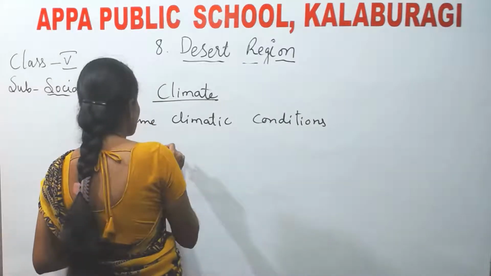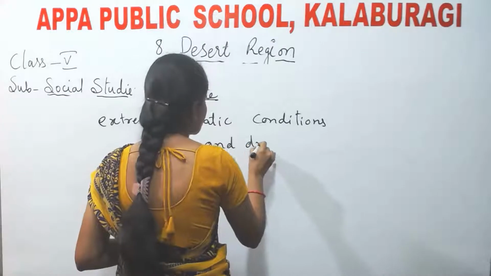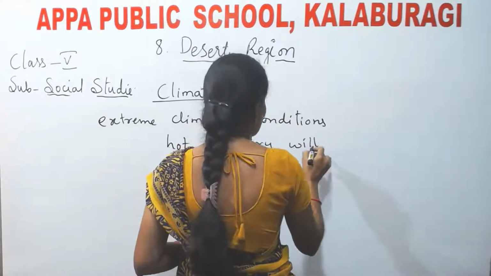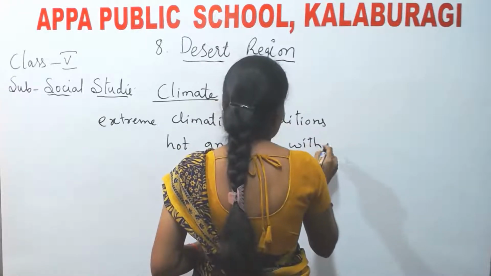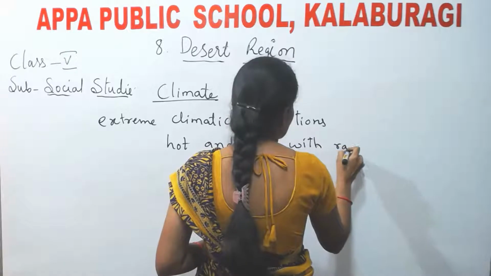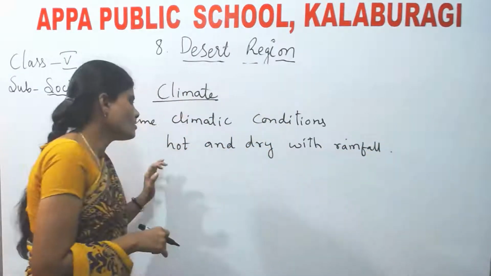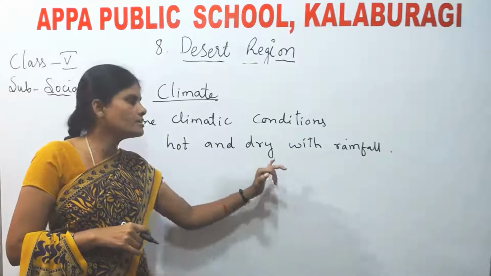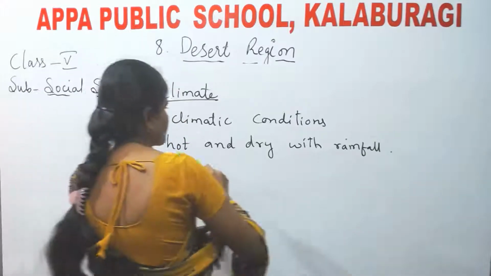How is the climate? The climate is hot and dry with little rainfall.